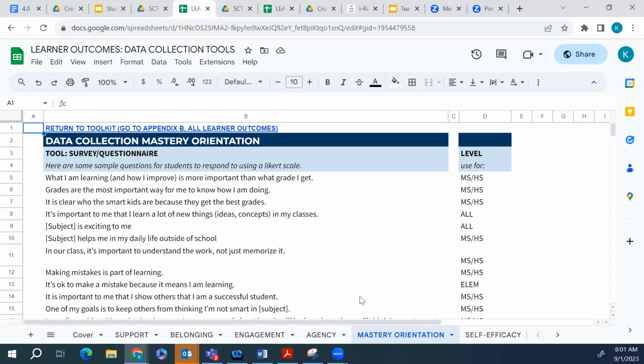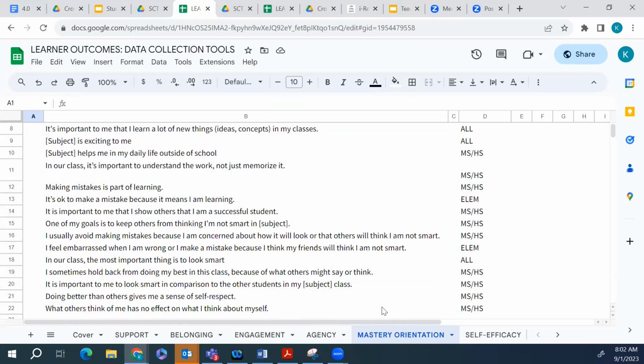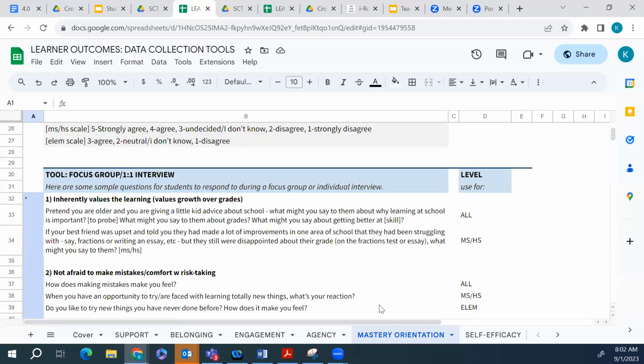Notice that I added a few words in there to make it more specific to the 4.0 rubric that I'm trying to measure. Another one that I might choose is, in our class, it's important to understand the work and do more challenging tasks, not just memorize the information. And if I scroll down to the open-ended questions, I might pick one that says, when you have an opportunity to try or are faced with learning totally new things that are more challenging, what's your reaction?